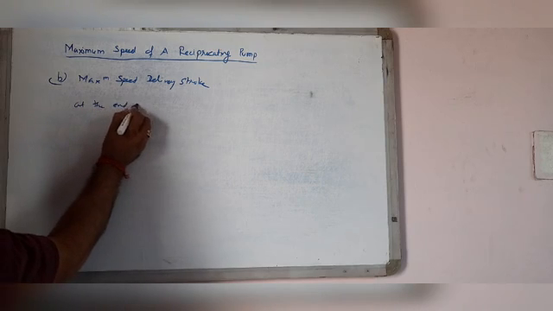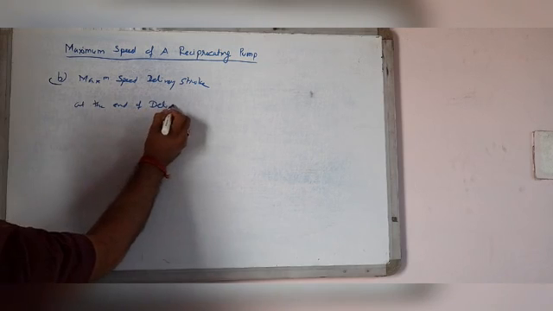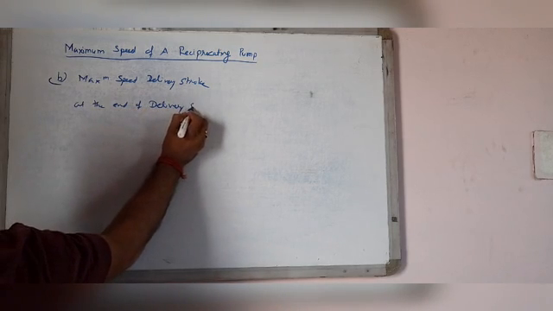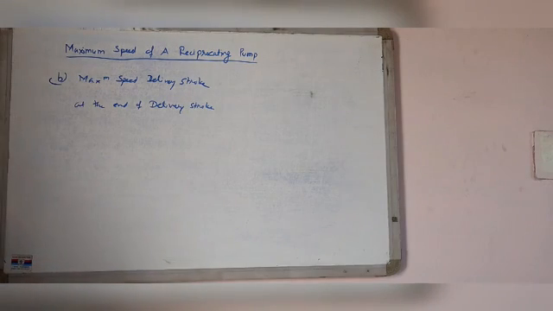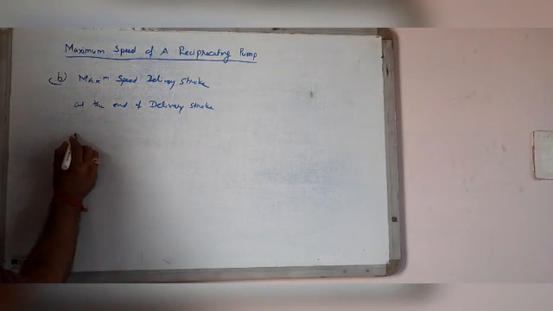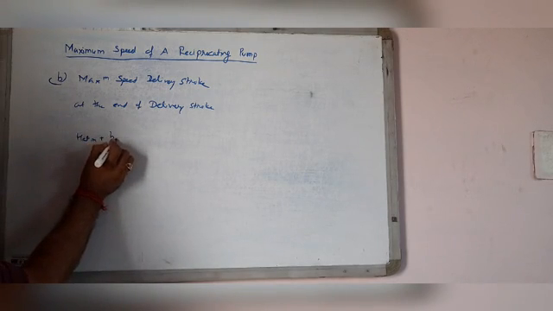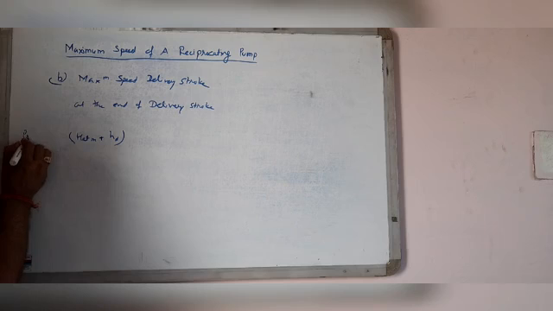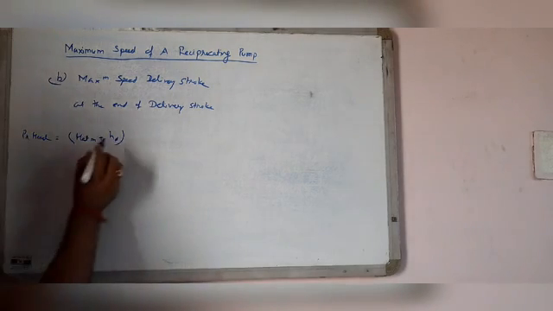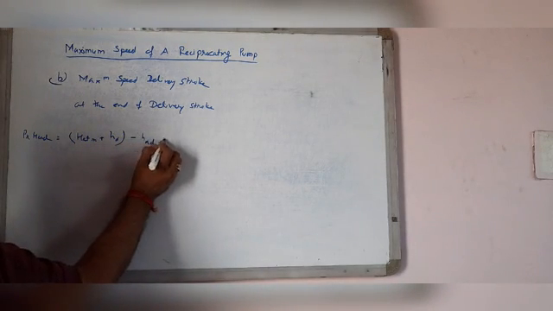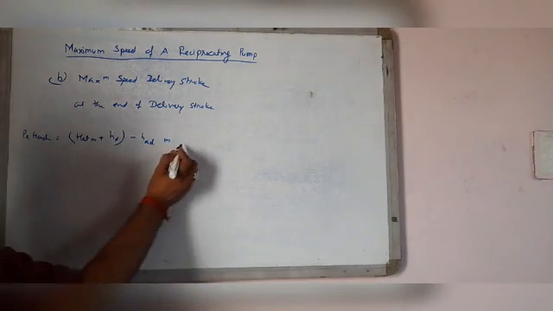At the end of the delivery stroke, there is a possibility of separation. The pressure head in the cylinder at the end of delivery stroke is H atmospheric plus Hd minus HAD meter absolute.